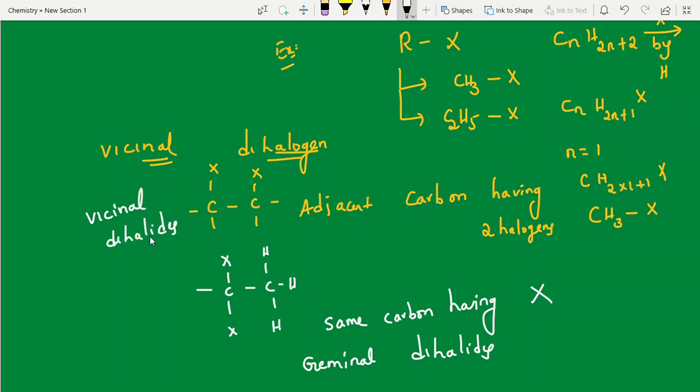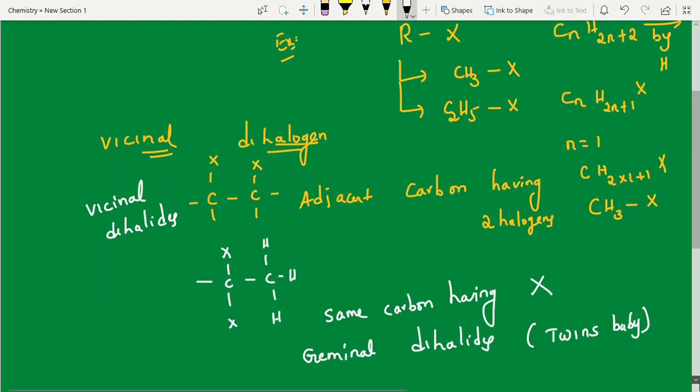Now, geminal: most of the students get confused during the exam. That's why you can remember twin babies. On the same day they are born, meaning the same carbon having the halogens. Better to remember like this.